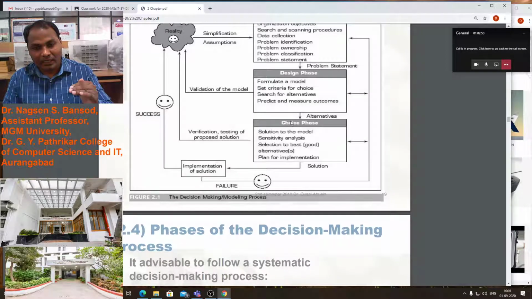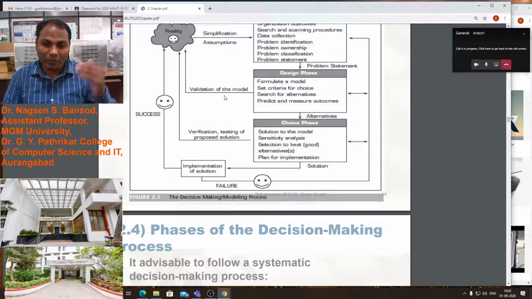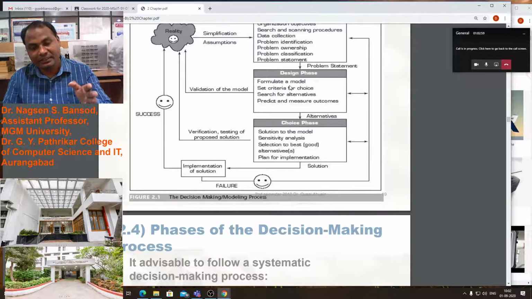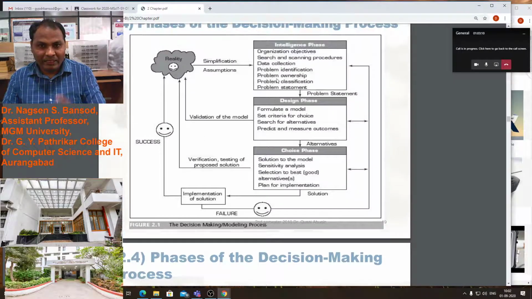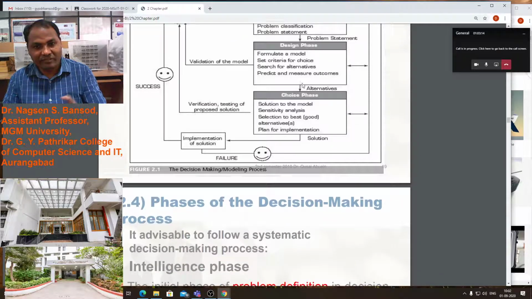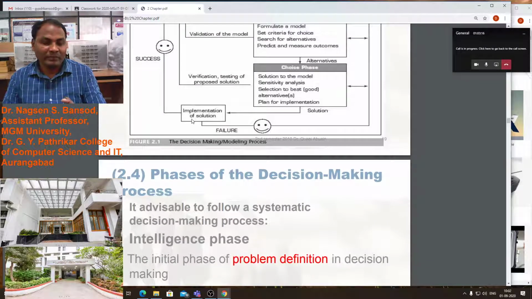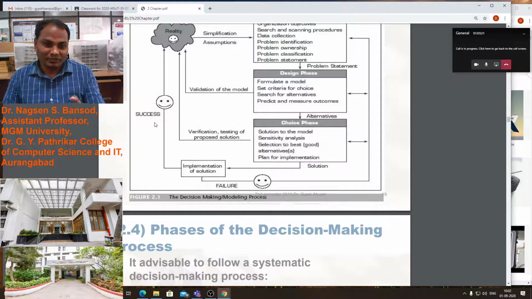Simultaneously, if there is a problem in the design, we have to verify and validate that against reality. If that is good, and there is no problem, then we will go to the next stage, the choice phase. If everything is going properly in the intelligence phase, design phase and choice phase, then we will go to the implementation of the solution and we will get the success.